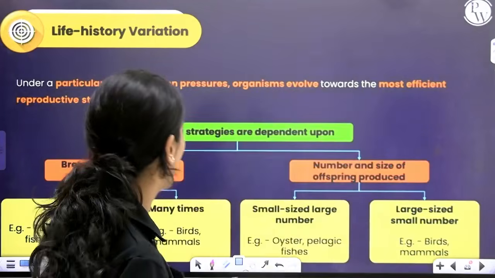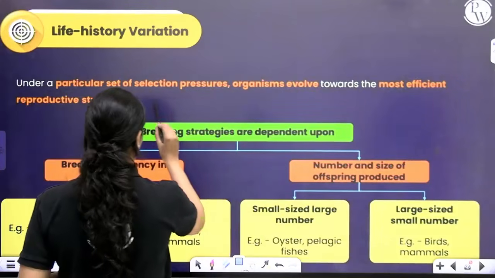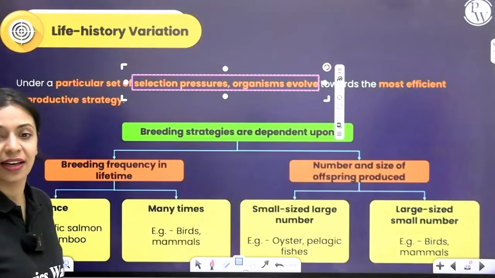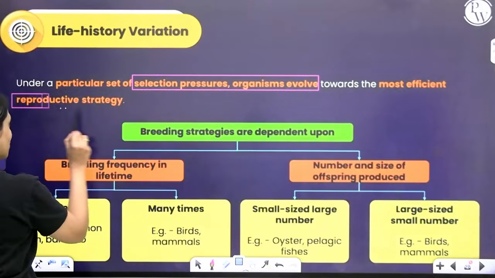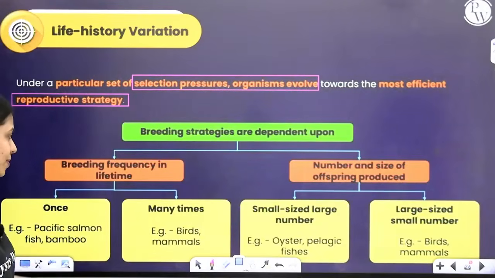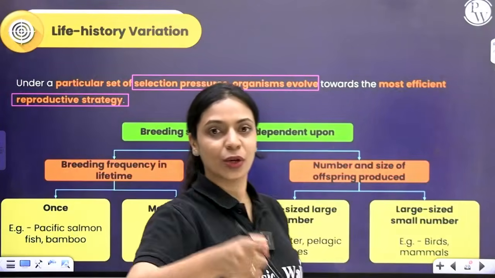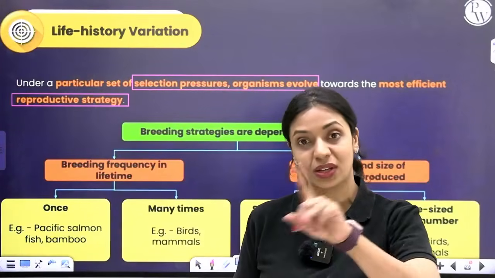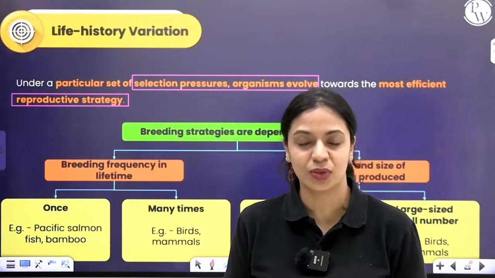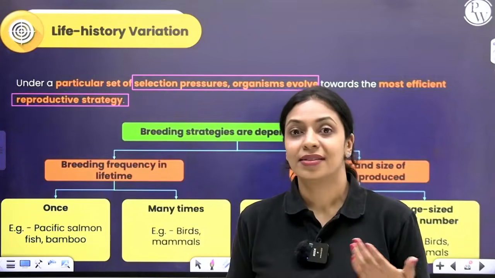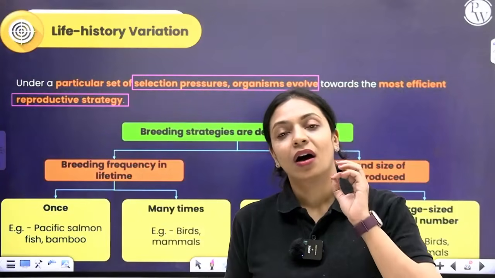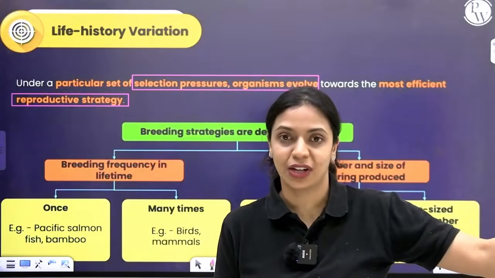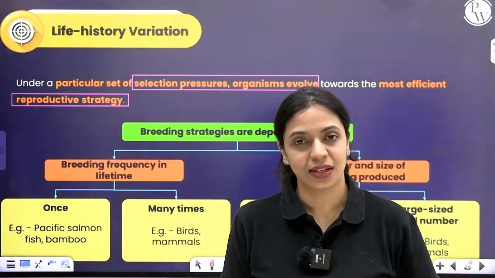So under a particular set of selection pressures, organisms evolve towards the most efficient reproductive strategies. For example, if you consider how frequently an organism reproduces in a lifetime, there are some organisms which reproduce only once in their entire lifetime, for example bamboo plants and salmon fish. There are organisms that reproduce multiple times in their lifetime, like many mammals and birds.